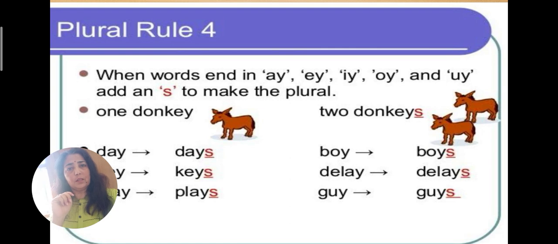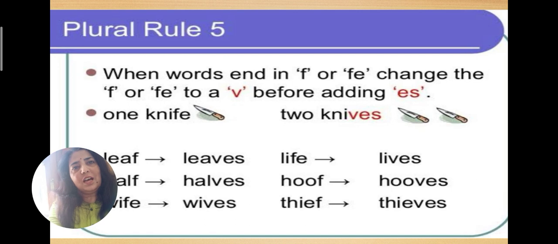E is a vowel. In the same way, day, key, play. So they are having A or E before that Y. So we are adding only S. The same case is there in boys, delays, guys, etc. Okay, so now this is our rule number 5.